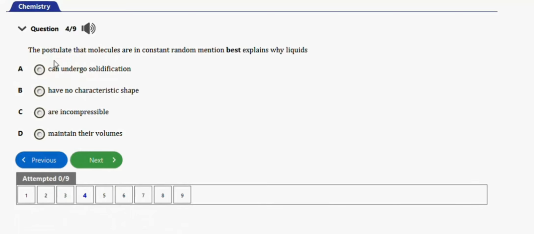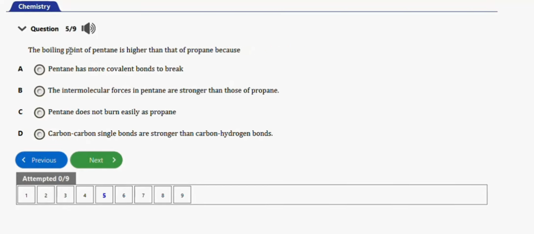Alright, the next question will be this one. So it says they postulate that molecules are in a constant random motion. Best explains why liquids can undergo solidification, have no characteristic shape, are incompressible, maintain their volume. So the right option is option A. It explains why liquids can undergo solidification.